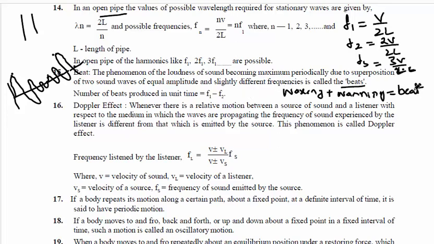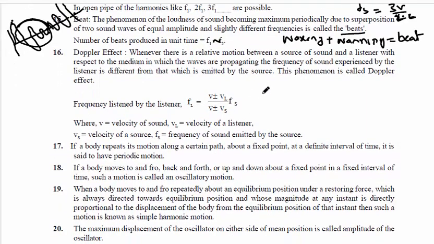Then what is one beat? One beat contains one waxing and one waning. See here, this one waxing and one waning will be called one beat. Again, if you go for another waxing and another waning, you will call it one beat again. The number of beats per second is called beat frequency, and the beat frequency formula is F1 difference F2. If F1 is greater, F1 minus F2. If F2 is greater, F2 minus F1. Totally, F1 difference F2 is the beat frequency. After this we go for Doppler effect.